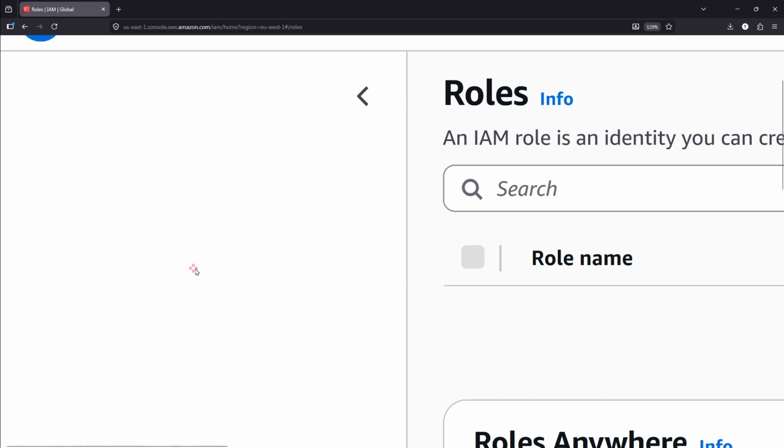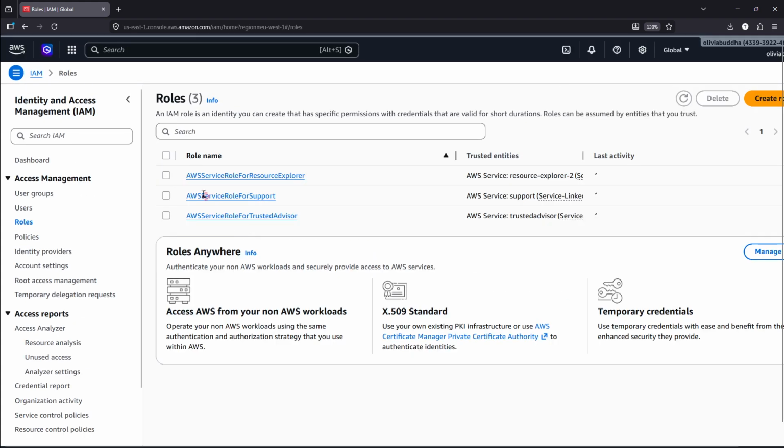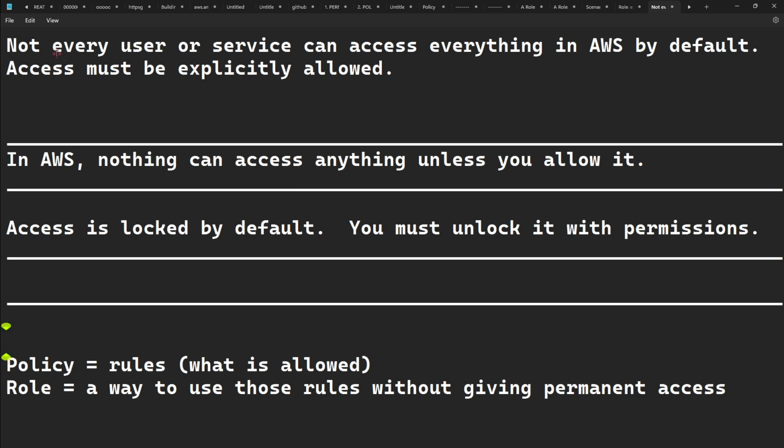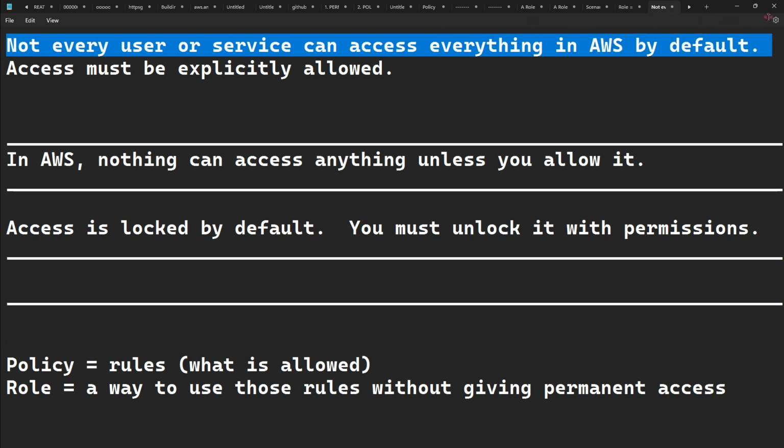And just to remind you, you might be thinking, why are we assigning a role instead of a policy? You know, a policy is just a combination of permissions, right? And we can assign it to an IAM user, or we can also assign it to any service, right? Just to simplify this one more time, not every user or service can access everything in AWS by default.